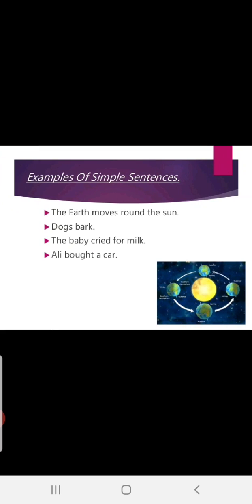See, some examples are here. The earth moves round the sun. The earth is subject, moves is finite verb and moves round the sun is predicate. Predicate contains the finite verb. Okay. Dogs bark. This is also complete. But here we don't have an object.